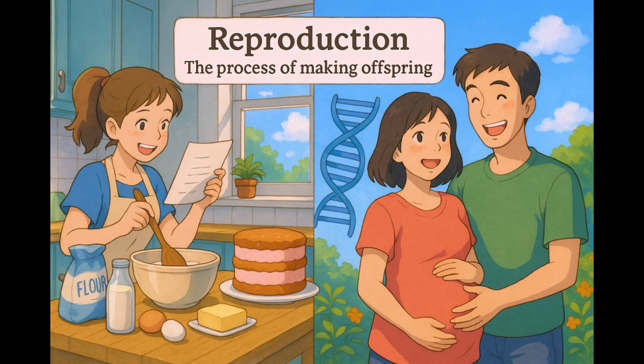The ingredients are the genetic materials like genes and chromosomes, and the final cake is the new organism, illustrating how reproduction is the biological process of following a genetic recipe to create new life.